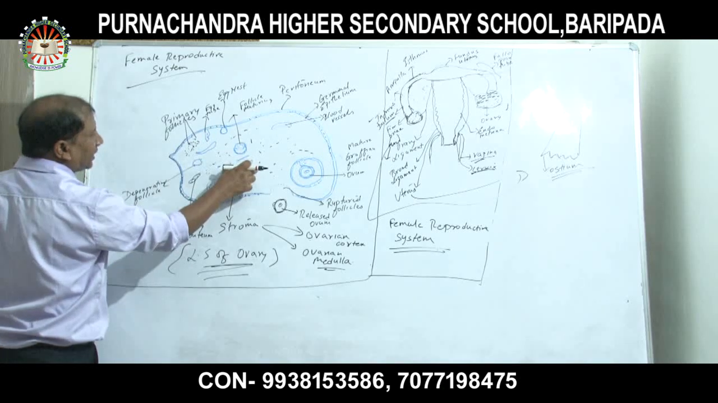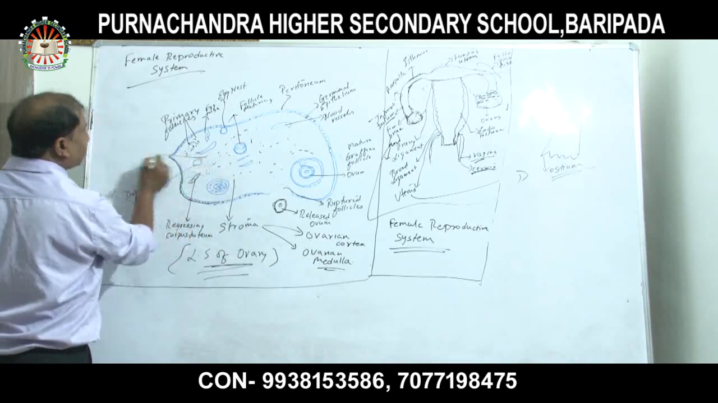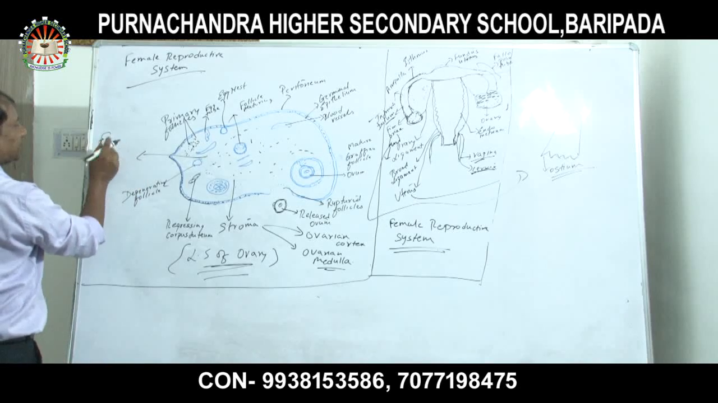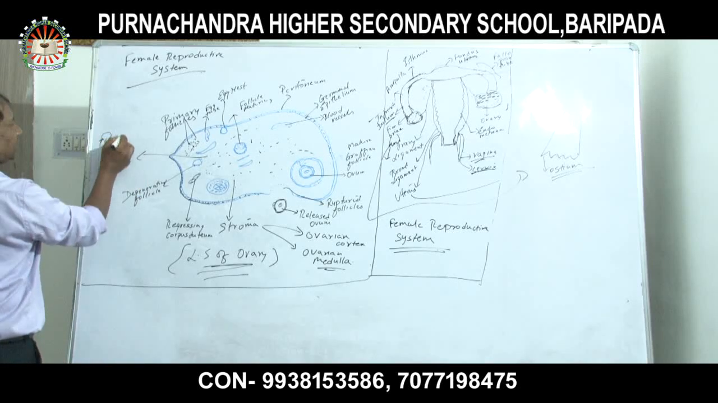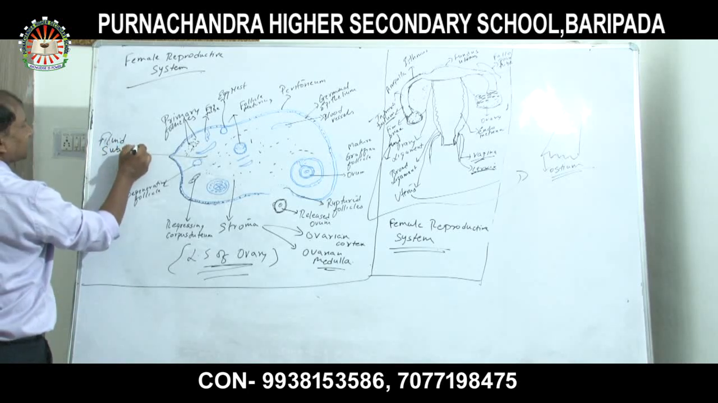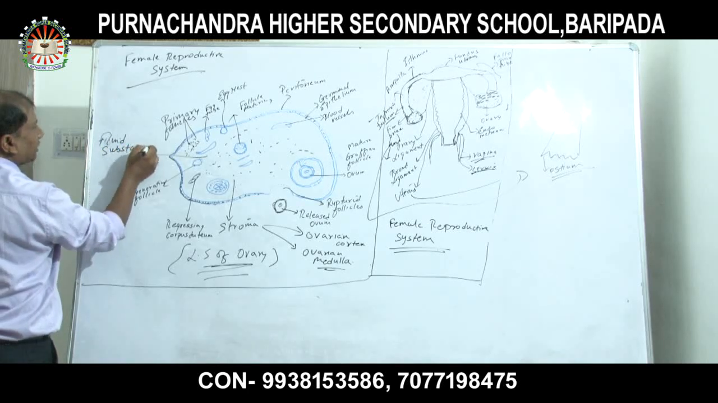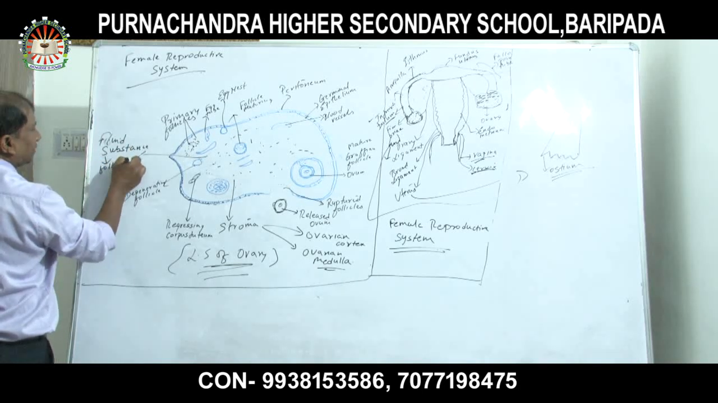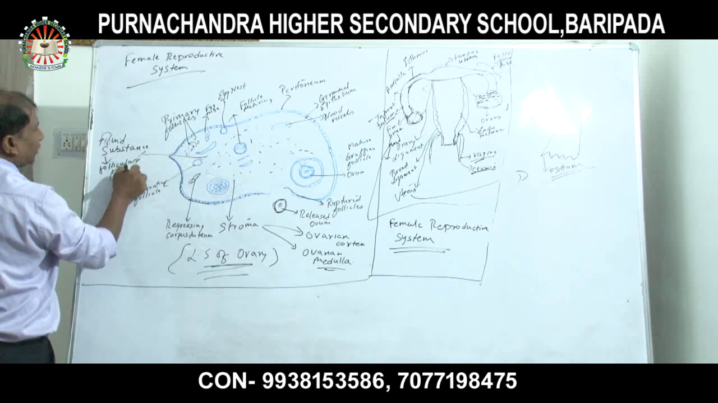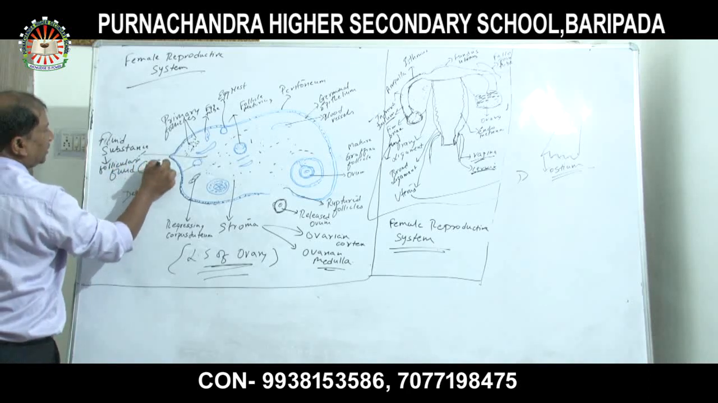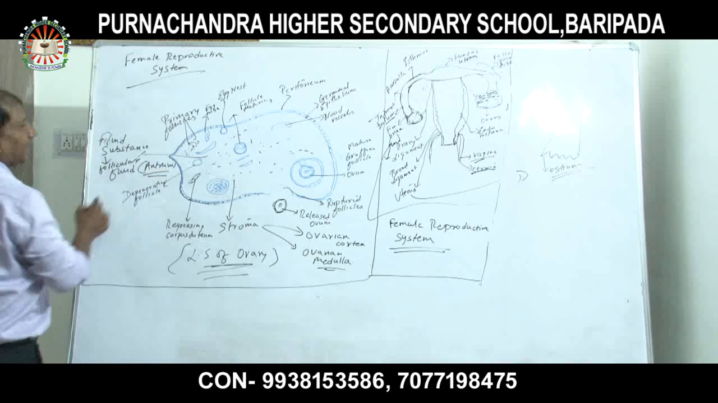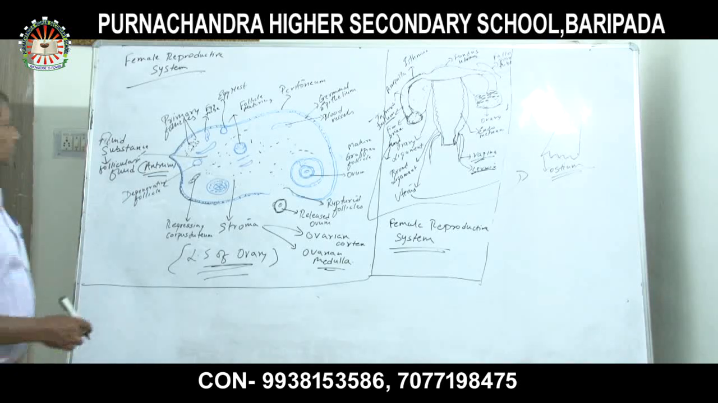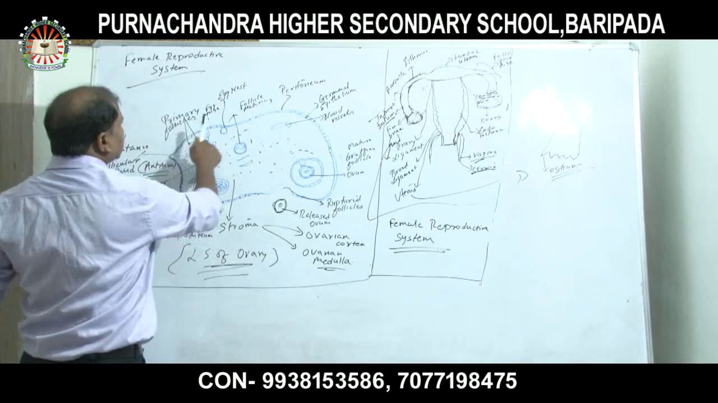Inside the ovary, the fluid substance which protects the inner part of the ovary is the follicular fluid. The other name of follicular fluid is antrum. Okay. Now, primary follicles mature into what?